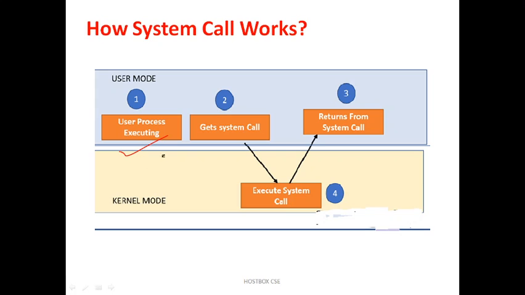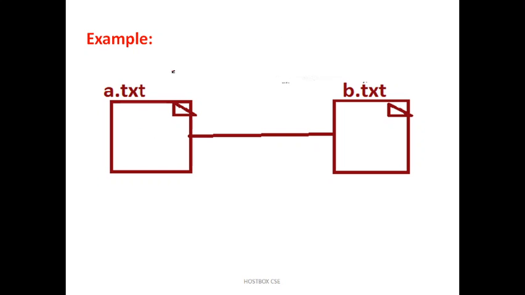Now come to the question. See the example here. The question is, why do we need system calls? Because, as I just told you, a system call is an interface. When I want to communicate with the computer, you can't communicate directly with the computer. You need some interactive devices, keyboard, mouse, and whatever you want to communicate, for example if you want to take a printout. Whatever tasks you are giving the computer, it has to understand and execute them. For example, you are giving a print command, so you switch on the printer, and the operating system understands the steps.